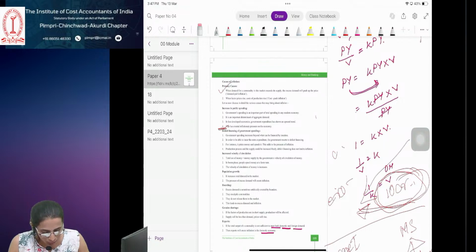Bank rate policy. As a banker's bank, the central bank lends money or rediscounts the bills of the commercial banks. You know the difference between the central bank and commercial banks? The central bank is the only one bank in India, which is the Reserve Bank of India.